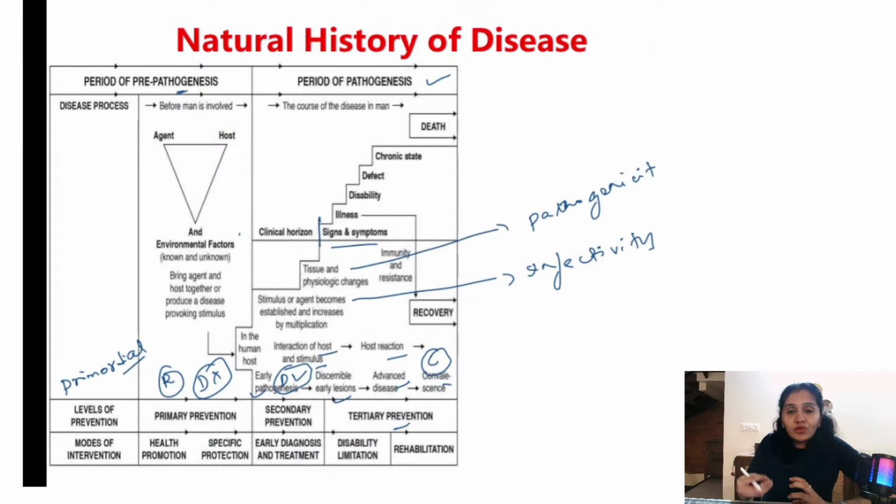So you should be able to identify which level of prevention it belongs to. All right. So under primary prevention, you have 2 modes of intervention. One is health promotion and the other one is specific protection. Under health promotion, there are 4 different strategies. What are those 4 different strategies? Number 1, health education. Number 2, nutritional intervention. Number 3, environmental modification. And number 4, lifestyle changes.